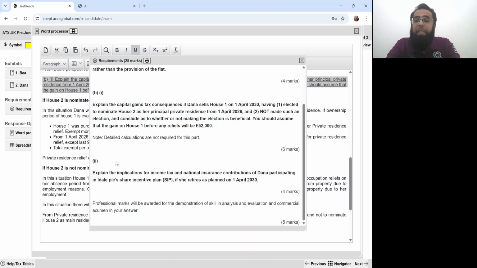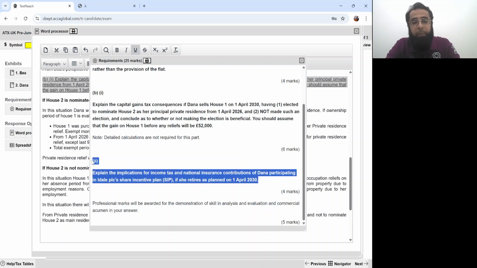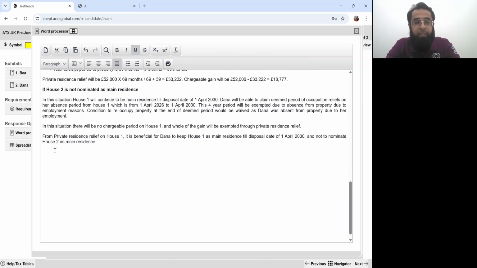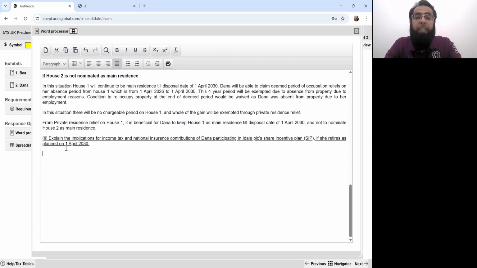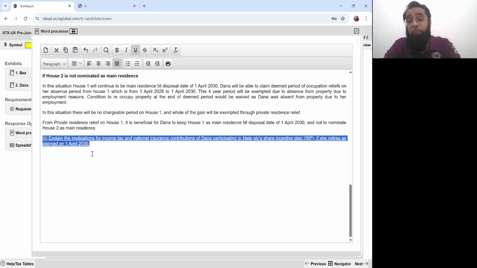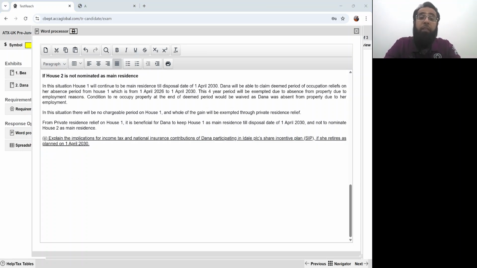Okay. Coming to the last requirement, which is a very easy 4 marks requirement. Okay, let's look at it. Explain the implications for income tax and national insurance contributions of Dana participating in Ideal PLC's share incentive plan if she retires as planned on 1st April 2030.